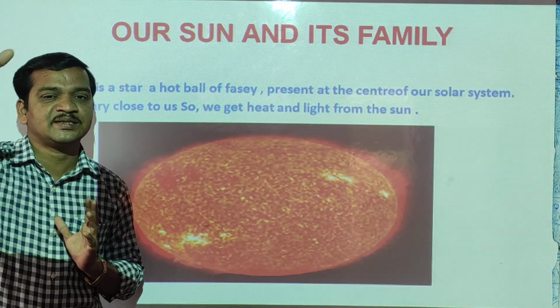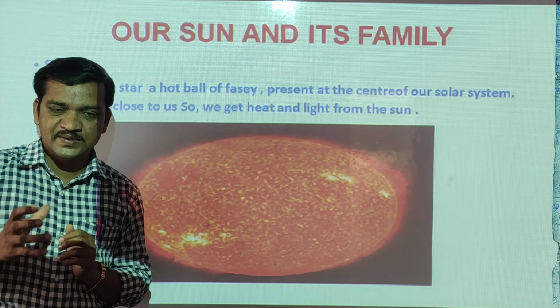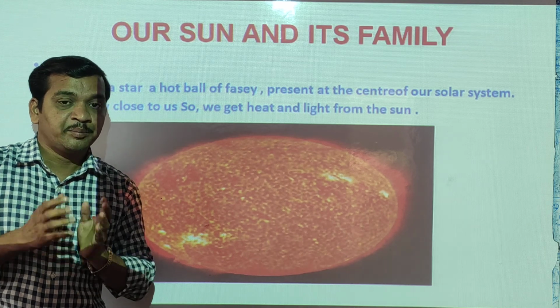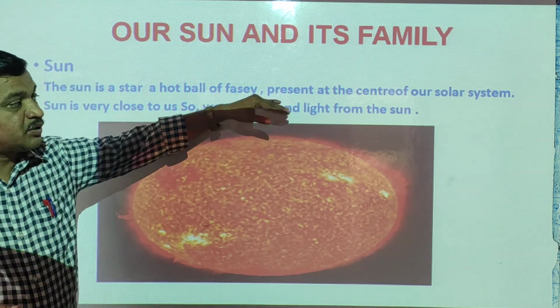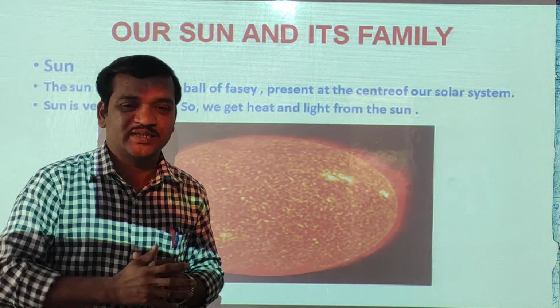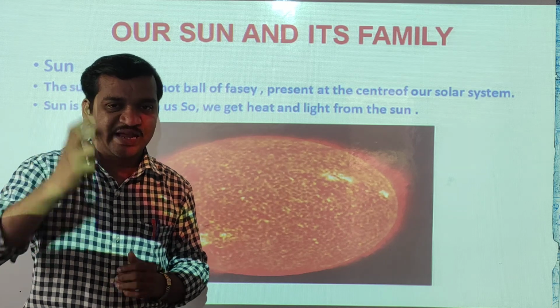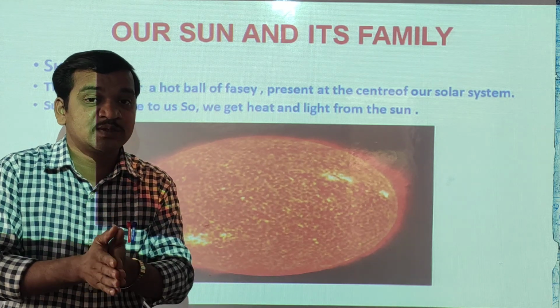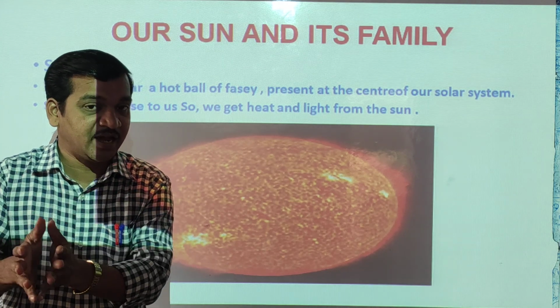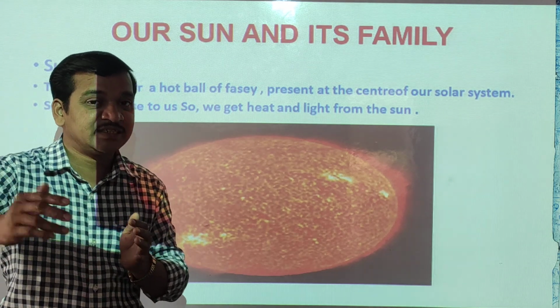That is why we can see the Sun, but we cannot look at it for a long time, because of the strong light of the Sun. The Sun is one star, and it produces heat and light.